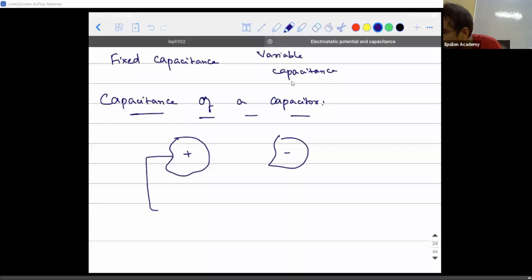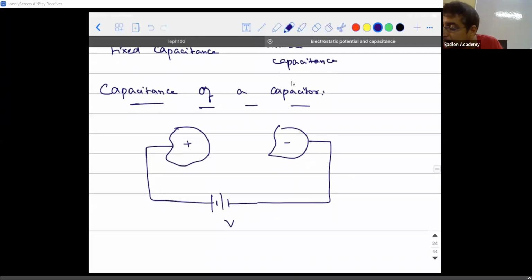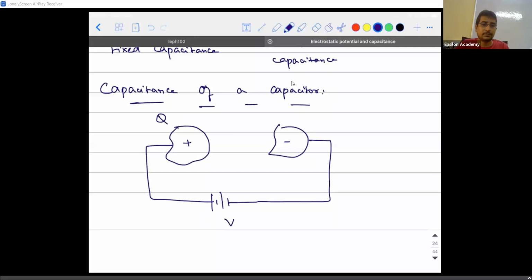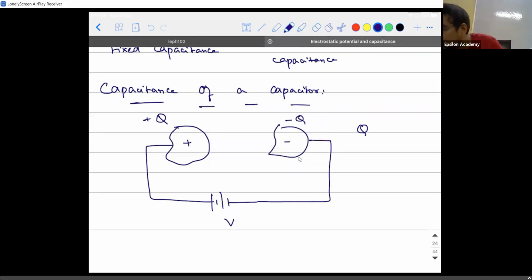Suppose you connect these conductors across a battery of potential difference V, then what will happen? There will be a charge Q sitting on this material, the charge Q sitting on top of the conductor. If this is plus Q, then according to the theory, this will be minus Q. The charge that is sitting on the capacitor is observed to be directly proportional to the amount of potential difference you apply. As you keep increasing the potential difference, the amount of charge stored on the capacitor can also be increased. But there is a certain limit for it.